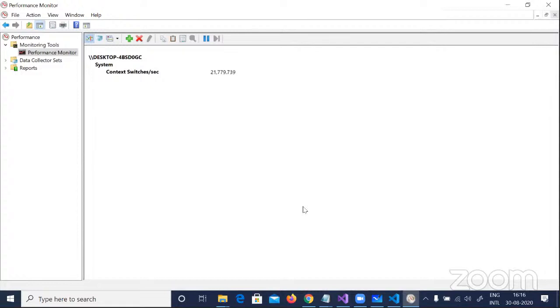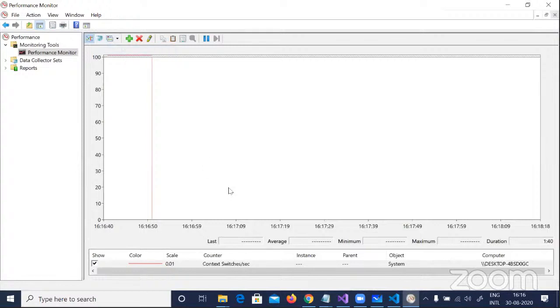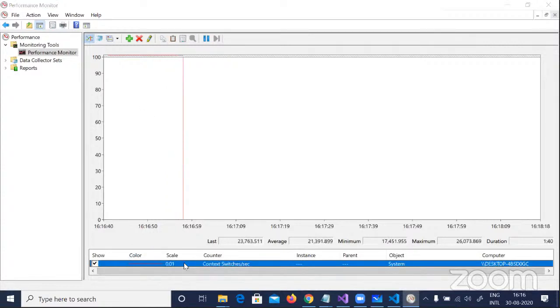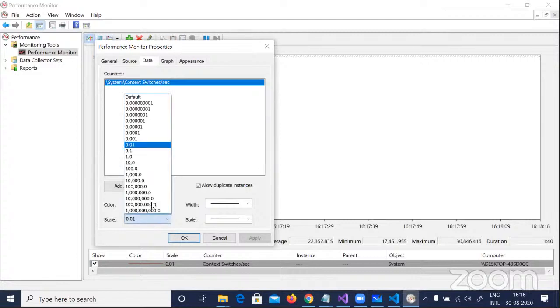Now remember that already context switching is happening in this computer. If you see at this moment there is a number out there, let me see a version which is graphical. So here it is, a graphical version out there. Because of the scale, the value is quite high at this moment. What I'll do is change this to a bit lower so that we can actually see the values.